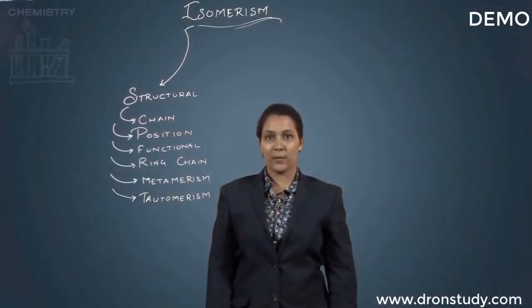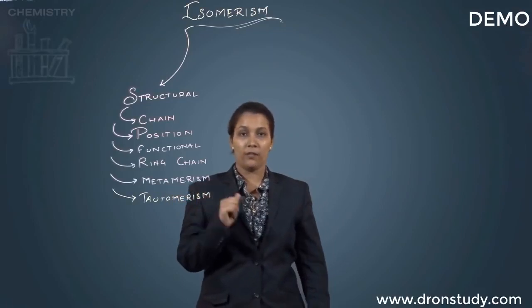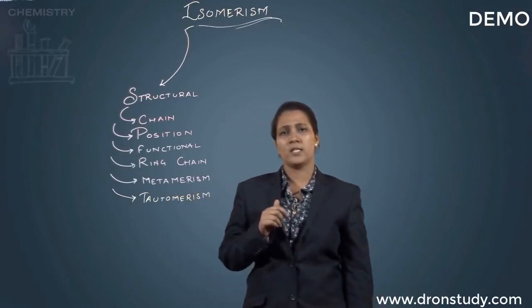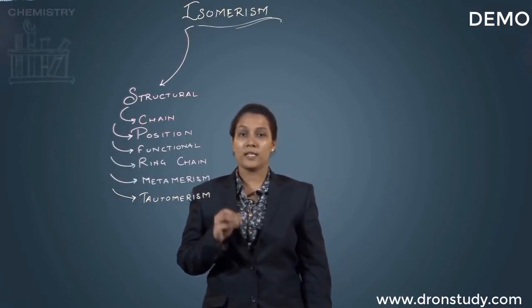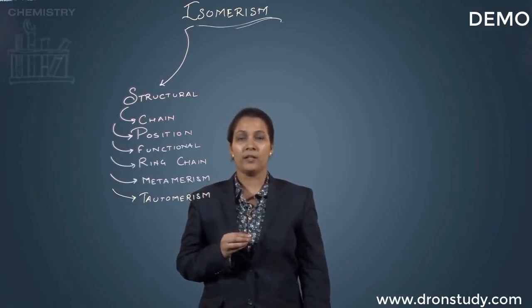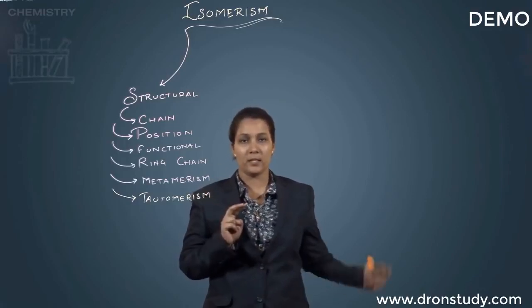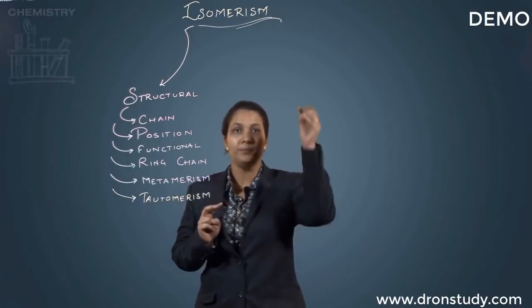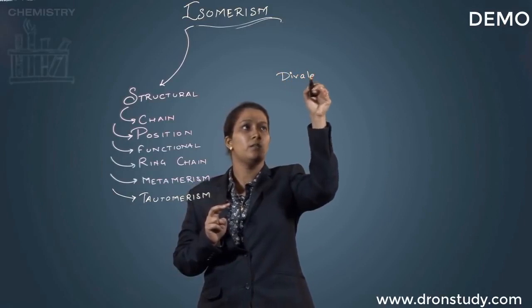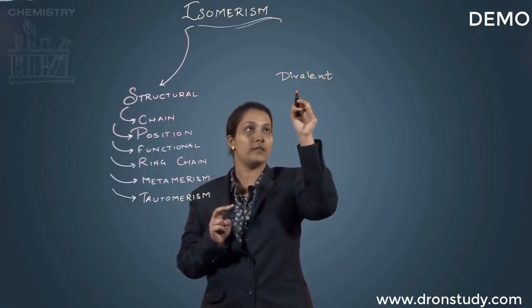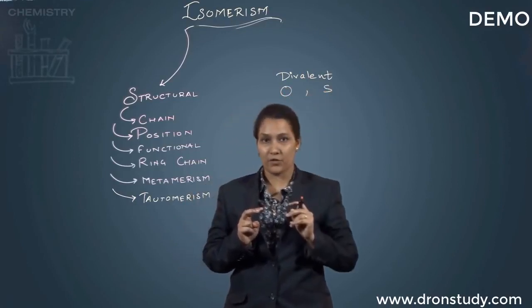Okay, the very next branch of this particular category is metamerism. Now if you remember, I have told you that this is a very rare form of isomerism which exists. It is actually limited to molecules which have a divalent type of functional group. What do you mean by this? Let's take a specific example. If we speak about divalent, we of course know that such ones are oxygen or sulfur containing functional groups.